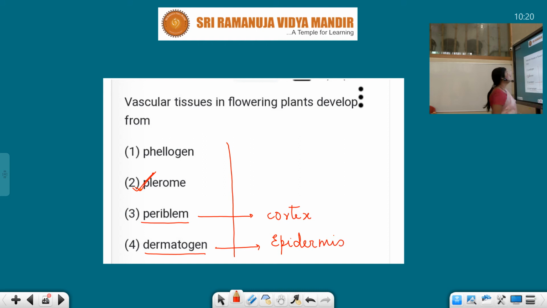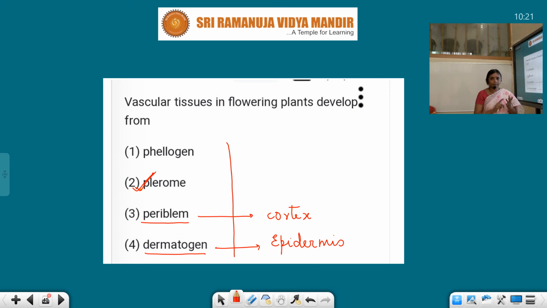Now let's see the question again. Vascular tissues means xylem and phloem, either in root or in stem. That is present in the stellar region. And where is the stele? The stele is present below the endodermis; the pericycle is present, and next comes the stele. Stellar means the pericycle is also included. Remember, students, it is not only the xylem and phloem structure. When I say stellar region or stele, the pericycle is also included.